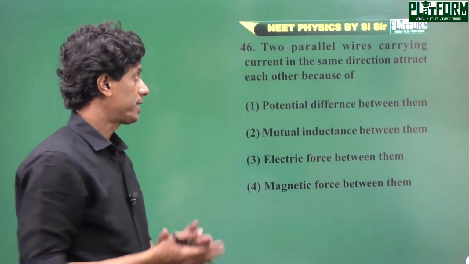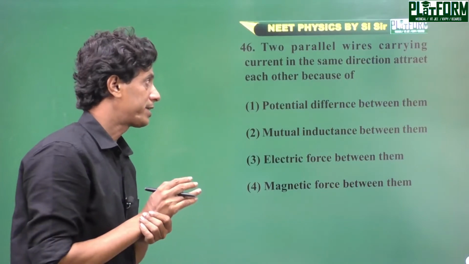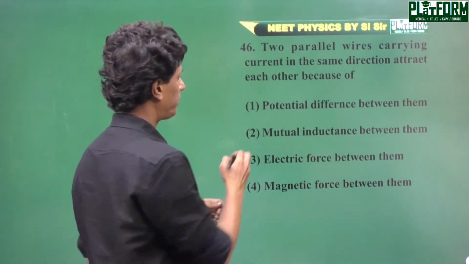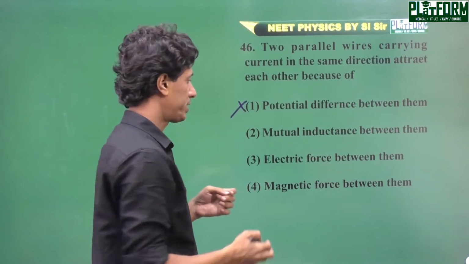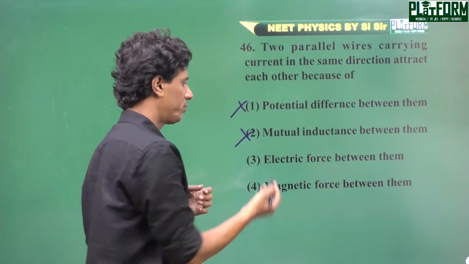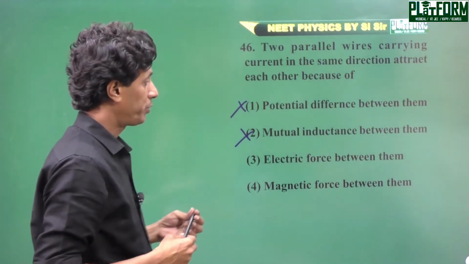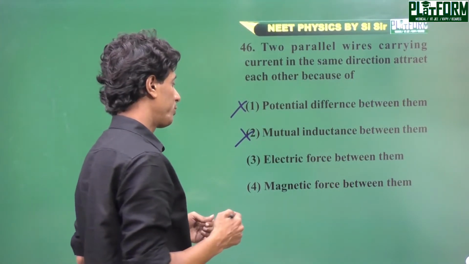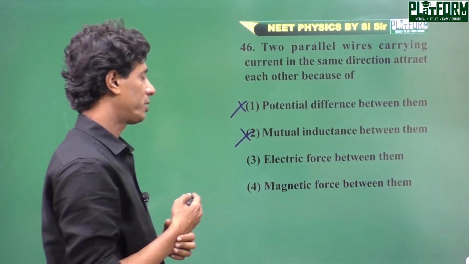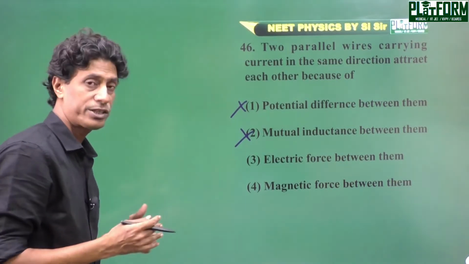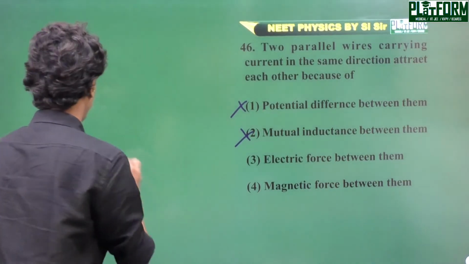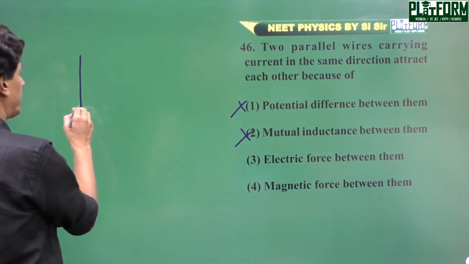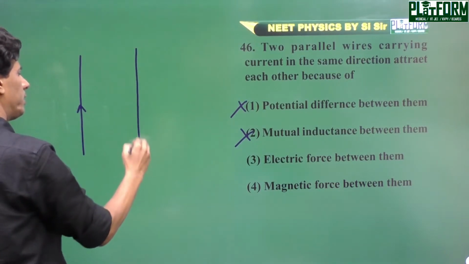question number 46. Two parallel wires carrying current in the same direction attract each other because of potential difference between them. No, this is not the right option. Mutual induction between them. No question arises of mutual induction because it is wire. Electric force between them and magnetic force between them. Attraction, electric force. Two parallel wires carrying current in the same direction.